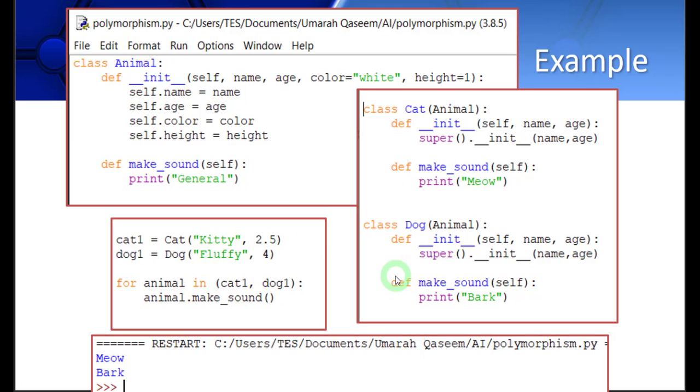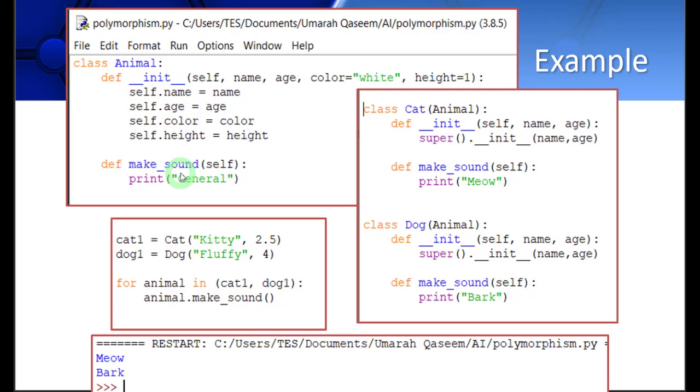So this is the code. I made a base class called animal, and then I initialized some variables in the constructor. You can see there are 4 different variables, out of which 2 must be passed and the other 2 have default parameters. And then I made a function make sound. This is the function I'm talking about. This function should have different definitions in each of the derived classes, and we want the correct definition to be run. This is what we want.